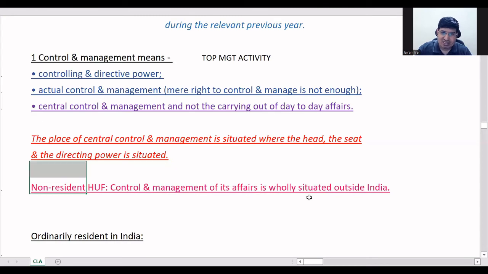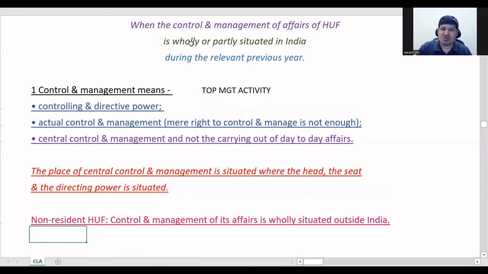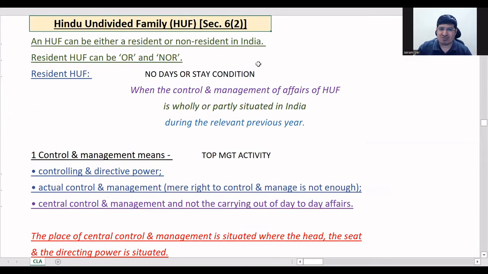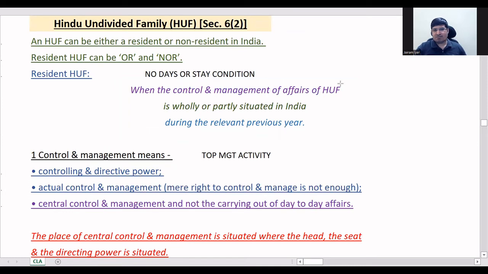Okay. So these are your basic conditions. Clear? You just need to know this part. That's all. That's it. This is enough for you. Okay. So these are the basic conditions you have seen, resident or non-resident.